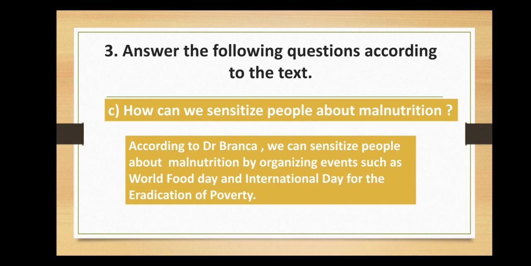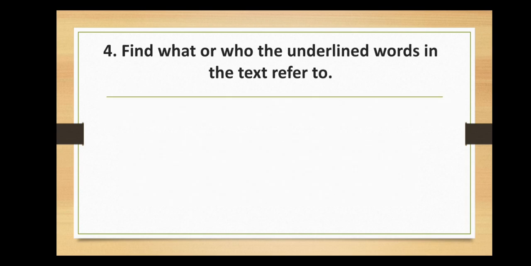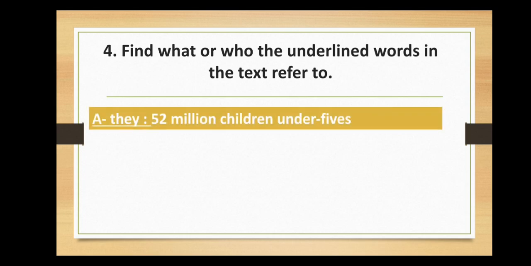We move to the last question, question 4, which is find what or who the underlined words in the text refer to. You have they, these, deaths, and where. So the word they in the second paragraph refers to 52 million children under 5s or just children under 5s. It can be a sufficient answer.